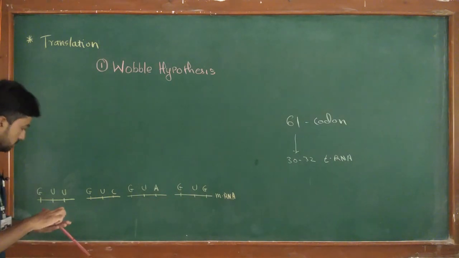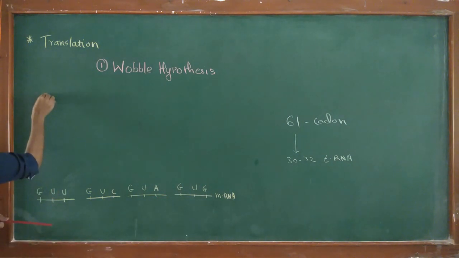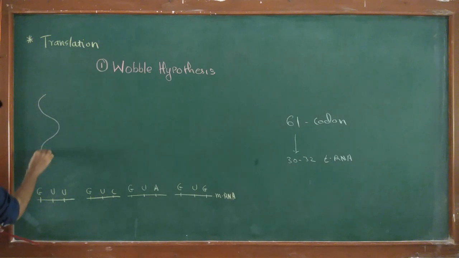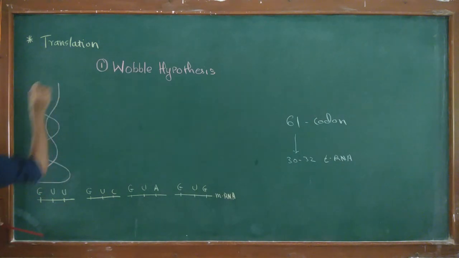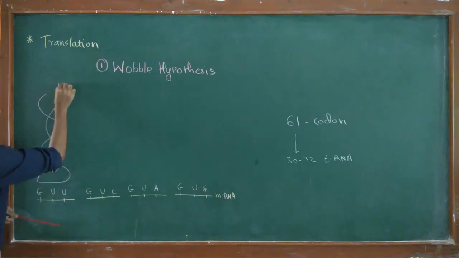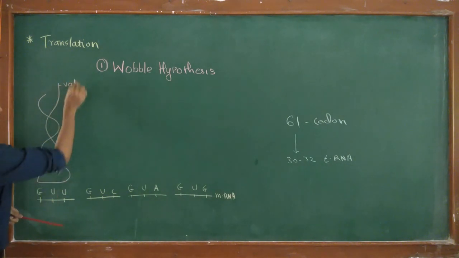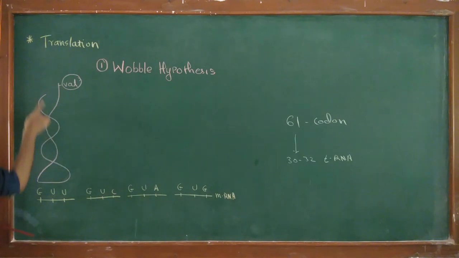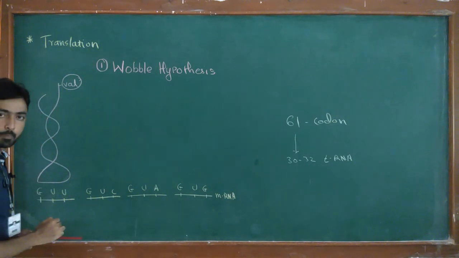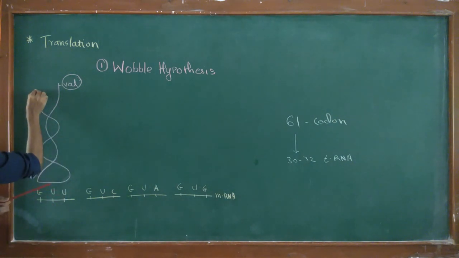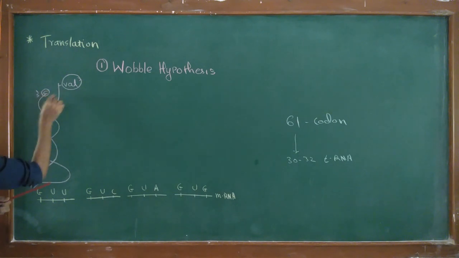Now, the tRNA which attaches to these codons carries the valine amino acid. We know that this is the hairpin model of a tRNA, having the 5' end with guanine and the 3' end with